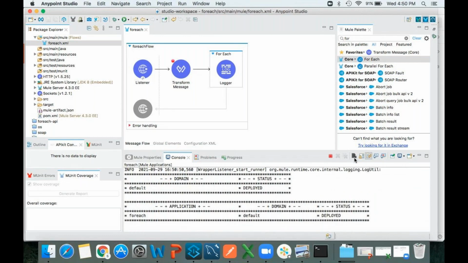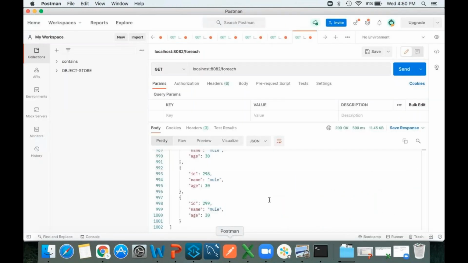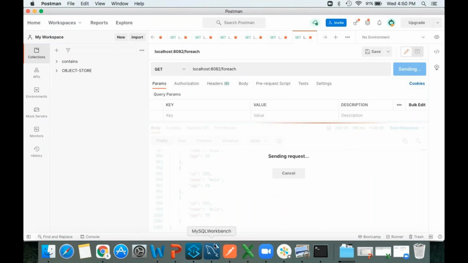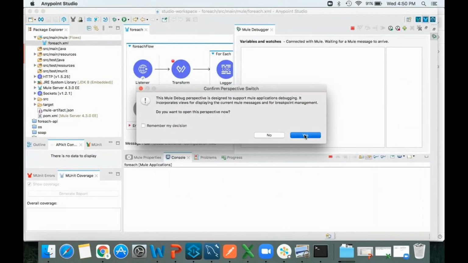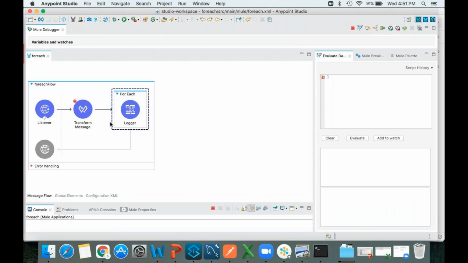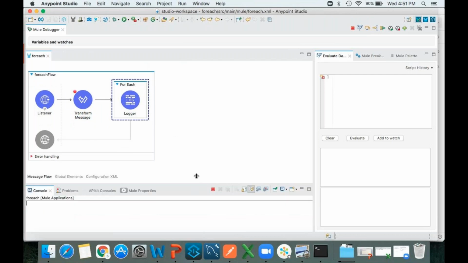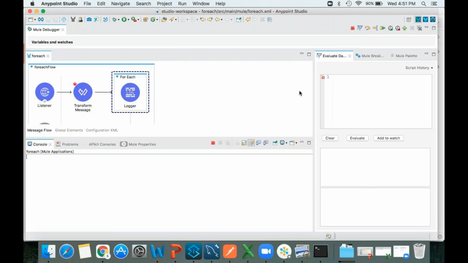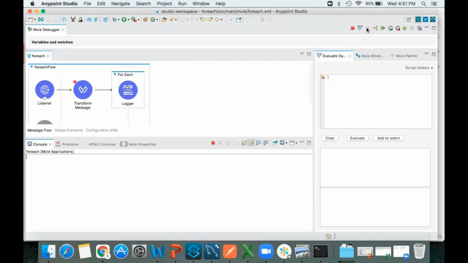See, my application got deployed. I'll hit the send button. Here I'll not get any response. Okay, so it came here and it stopped here. Click on next processor. It will go to for each. Now if I click on that, it will go inside this for each. If I click on next, it will go inside this logger. Okay, if I click on this next processor, it is going to print one record, only one record.